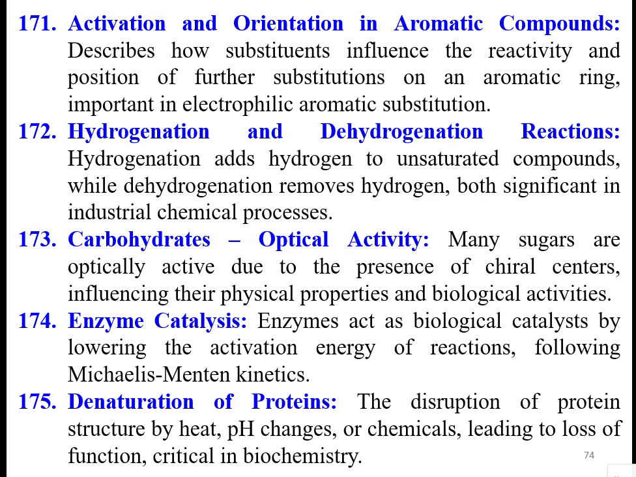Hydrogenation and dehydrogenation reactions. Hydrogenation adds hydrogen to unsaturated hydrocarbon compounds, while dehydrogenation removes hydrogen, both significant in industrial processes. And carbohydrates, many sugars are optically active due to the presence of chiral centers influencing their physical properties and biological activities, like fructose and glucose. Both have the same molecular formula, but they are different optical isomers.